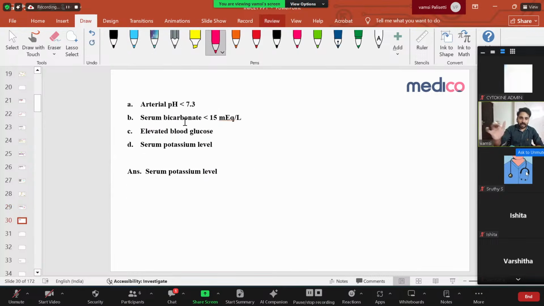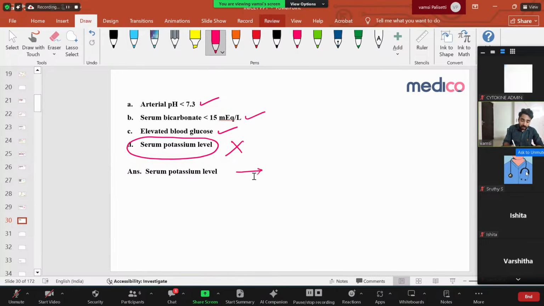Let us see the options. Arterial pH less than 7.3, yes, acidosis, we can use it for diagnosis of DKA. Serum bicarbonate less than 15 mEq/L, yes, we can label it as DKA. Elevated blood glucose, yes, you can use it to diagnose DKA. But serum potassium level you are not using in the diagnosis of diabetic ketoacidosis. It is not at all involved. So the option is serum potassium level.